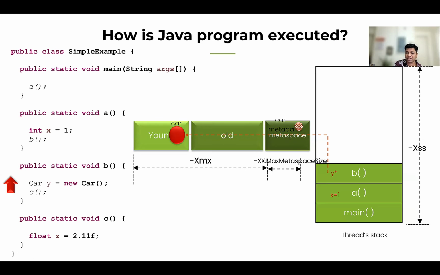Something very interesting happens here. Look at it. When this is going to exit, this B is removed from the thread stack frame. See, look at this. The B local variable is removed, but this object remains here. And this will not be removed until the next garbage collection event runs.